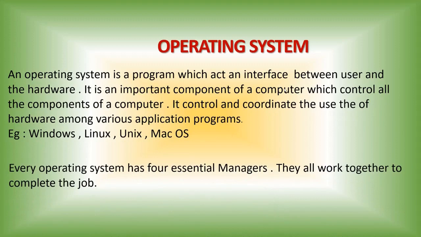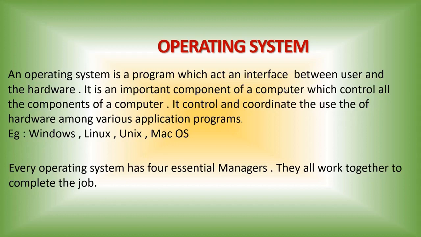Every operating system has four essential managers. One is the memory manager. The second is the processor manager. The third is the device manager. And the fourth is the file manager.